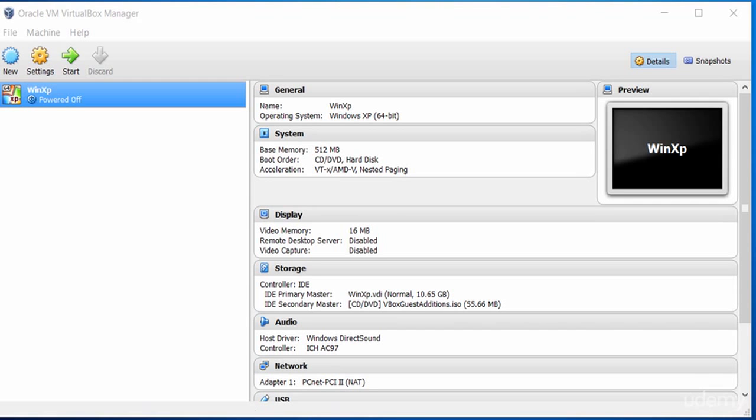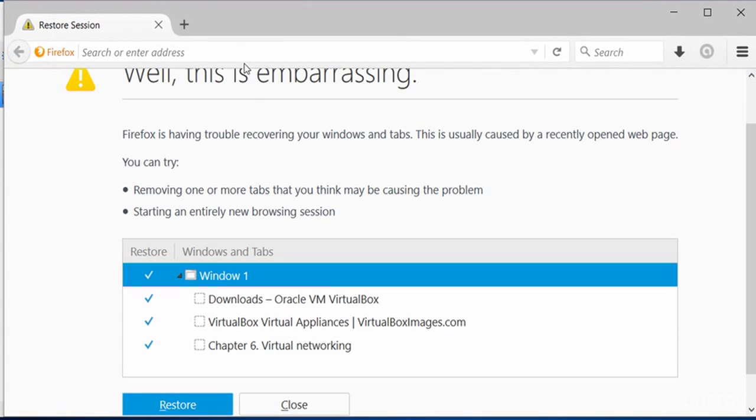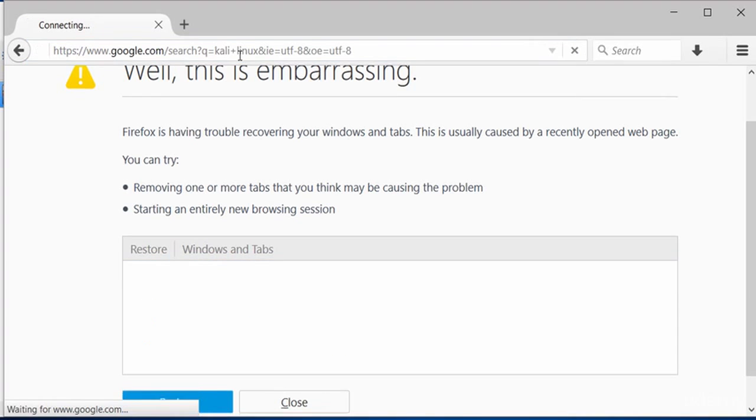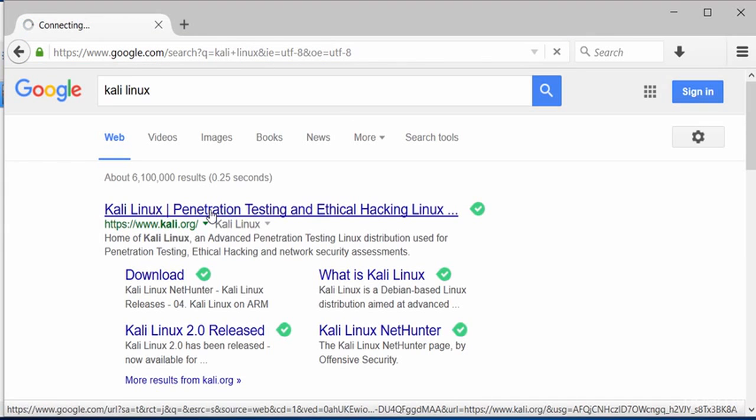In this video, I want to show you how we install Kali Linux. So the first step would be to go to a browser and search for Kali Linux, which I'll do now. So let me go to a browser quickly. And once I'm in the browser, I'll type in Kali Linux. And now we'll search for Kali Linux. And you'll notice the first link here is kali.org.